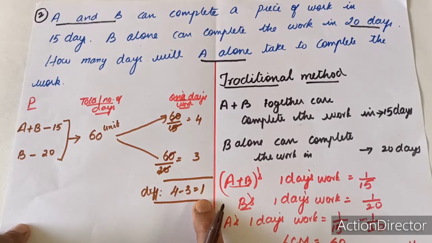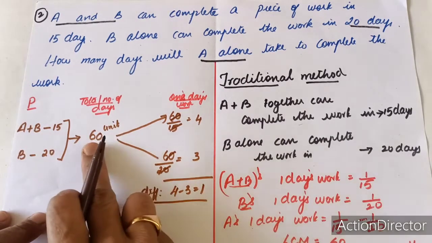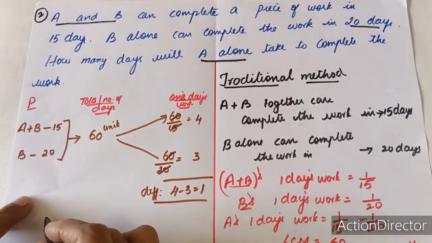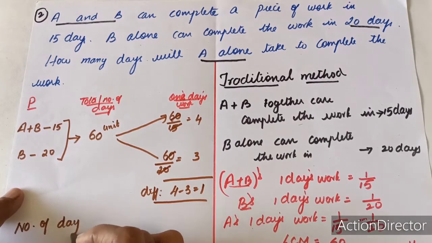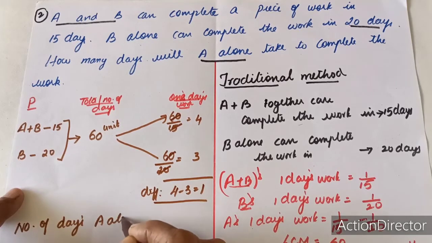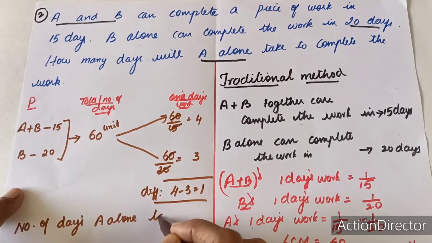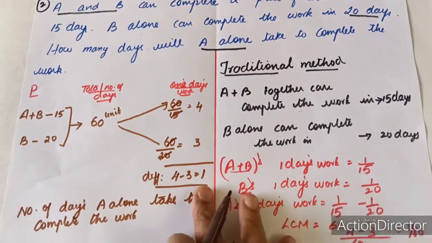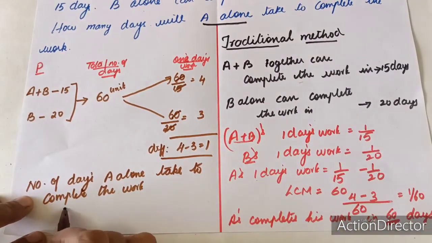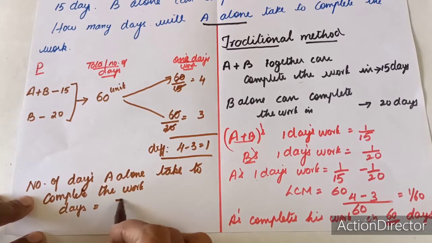So the total number of pens made by A will be 60, and that is in 60 days. So the number of days A alone takes to complete the work is equal to, always remember this formula, days is equal to total work upon 1 day's work.